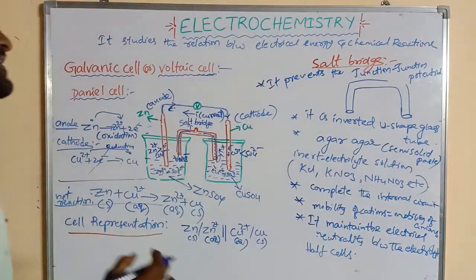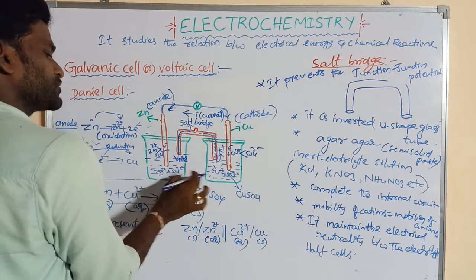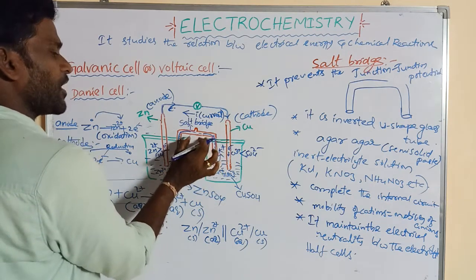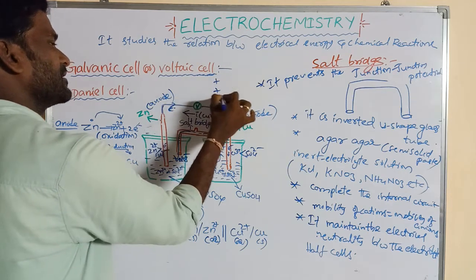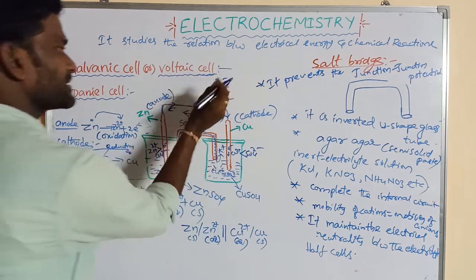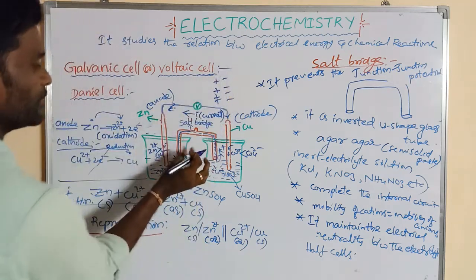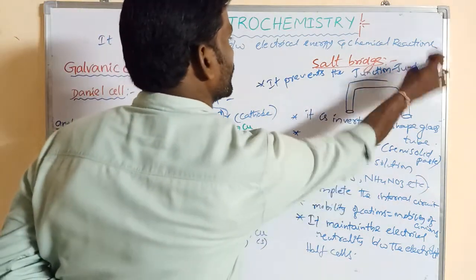So it prevents the junction potential. What does it mean? These two electrolytes contain ions, and when opposite ions are present, they act as a double layer and some potential is produced. That is said to be the junction potential.